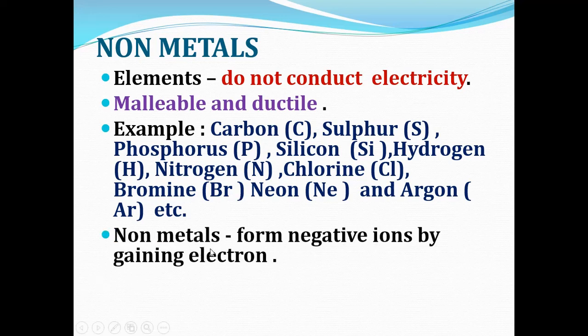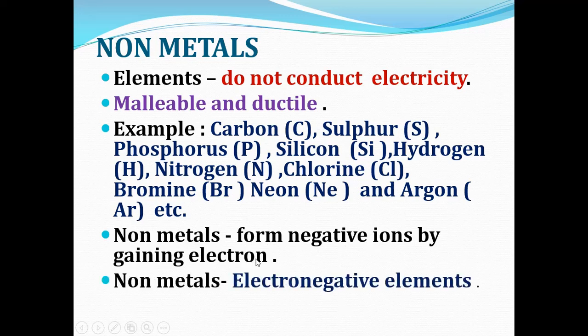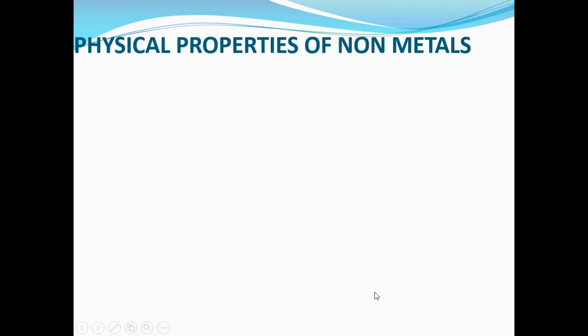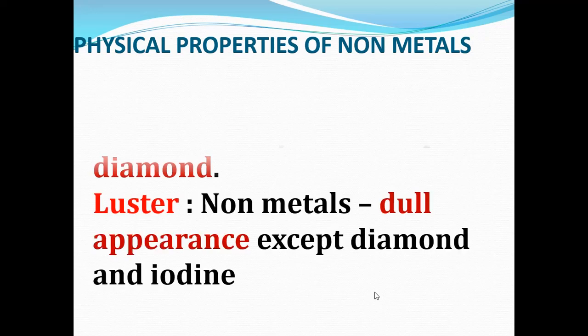Non-metals form negative ions by gaining electrons, so they are called electronegative elements. In order to attain stable electronic configuration, non-metals will gain electrons from other atoms. As they are gaining electrons from other atoms, they form negative ions. So non-metals are called electronegative elements. Now let us see briefly about physical properties of non-metals.